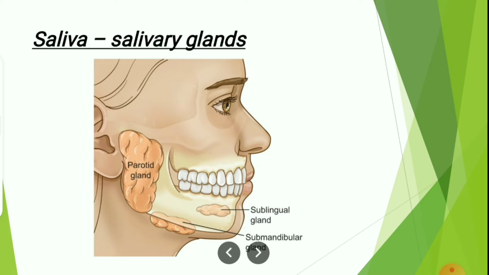Yes, as I have told you, the food we eat, generally we take from the mouth. And here, what will happen when you take the food into your mouth? We will chew the food with the help of the teeth. And once we are chewing the food, we are breaking it down into very small pieces.